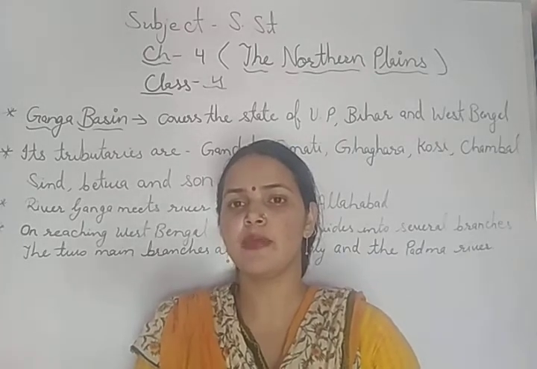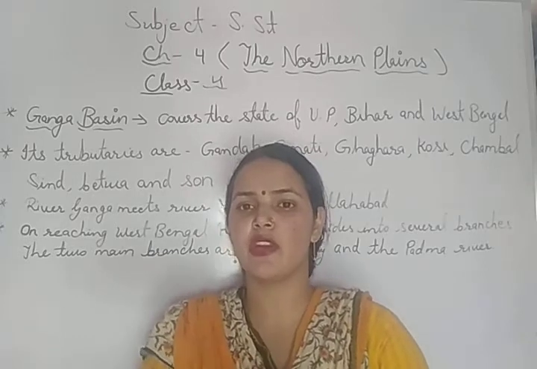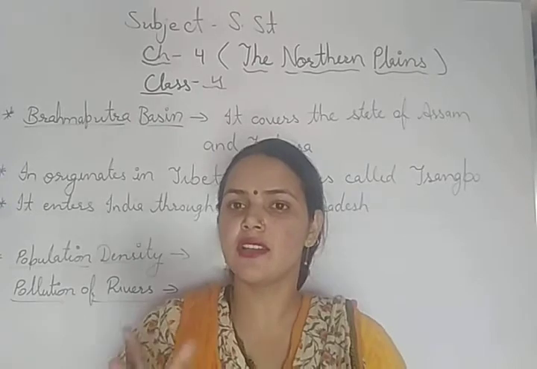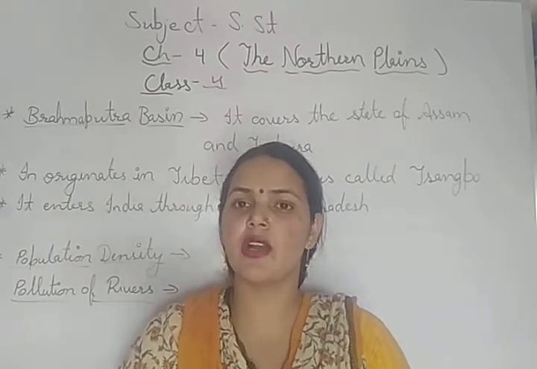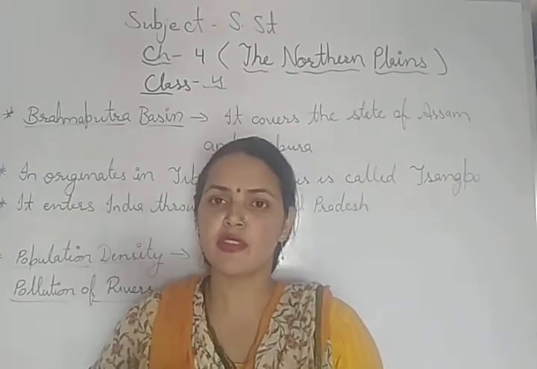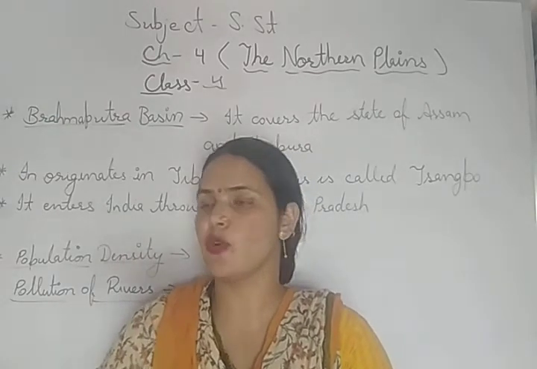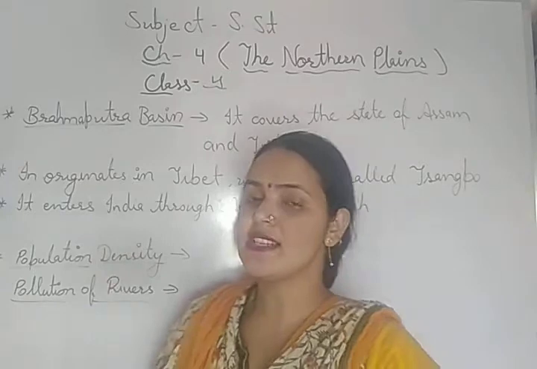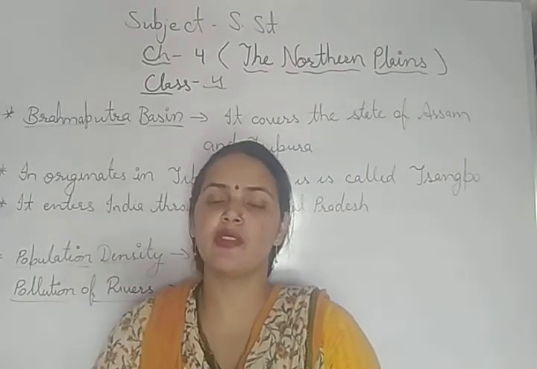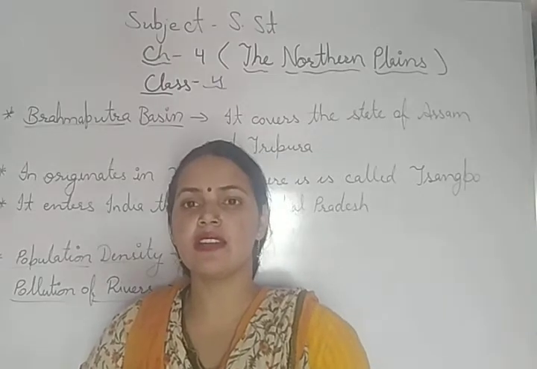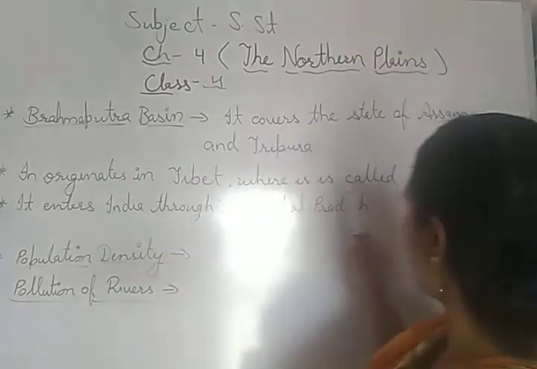Now the third basin, that is the Brahmaputra basin. After the Ganga basin, the third basin is the Brahmaputra basin. It covers the states of Assam and Tripura. River Brahmaputra originates in Tibet, and there it is known as Sangpo.